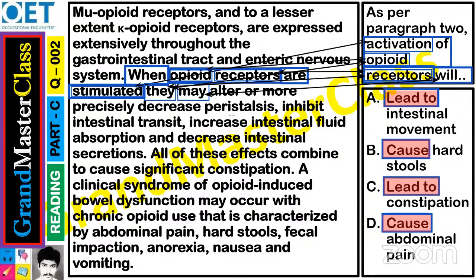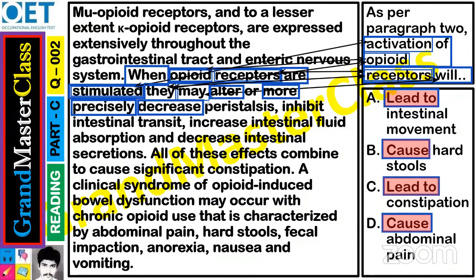Alter means change. Modify, transform. Write down: alter, modify, transform. They may alter means change, modify, transform. Or more precisely, if you want to say clearly, they decrease, reduce, minimize.